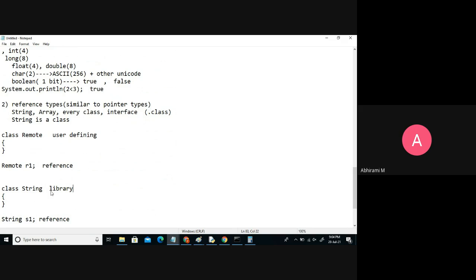No, ma'am. Yeah, so I'll be stopping the session here. Tomorrow we'll start with the operators topic. Once the data types are clear, we'll do a few example programs tomorrow using data types, and then we'll start with the operators chapter.